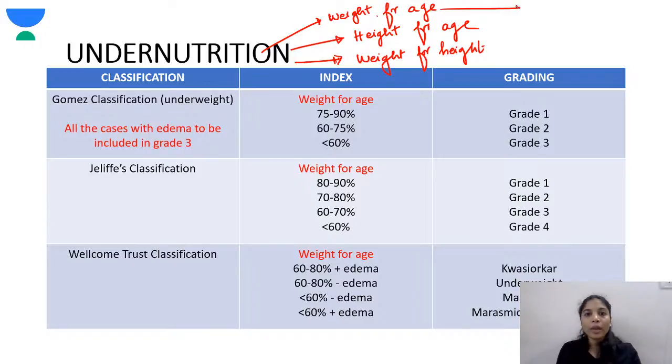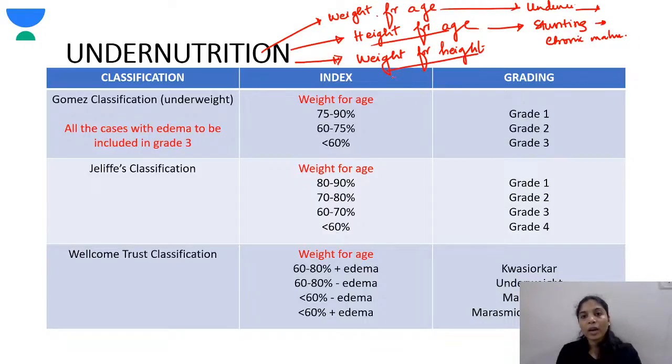Okay, so weight for age generally only tells you about undernutrition and can't tell you more. If it is very low, though the weight falls in grade 3 or the severe weight loss category, you cannot comment much on acute or chronic malnutrition. While with height for age, the child presents with stunting and it represents chronic malnutrition.